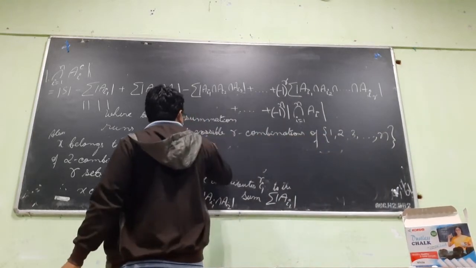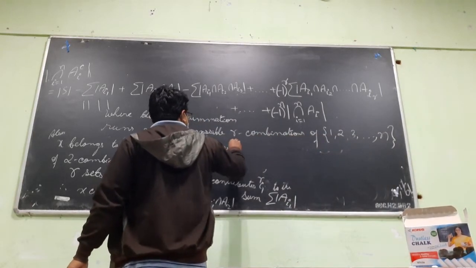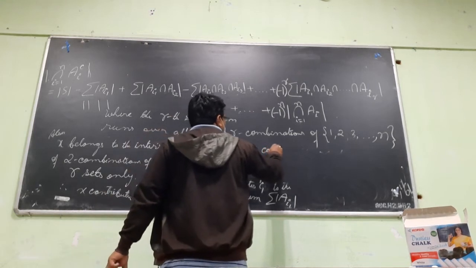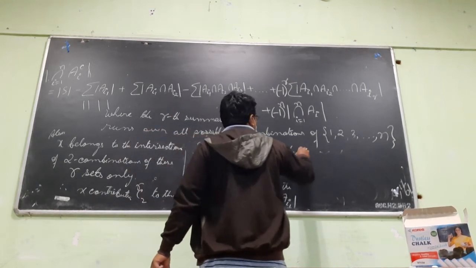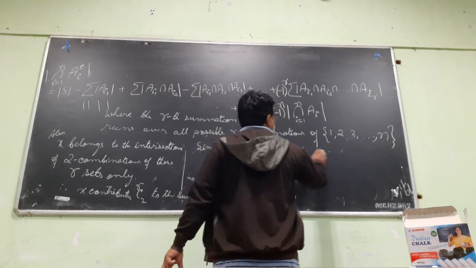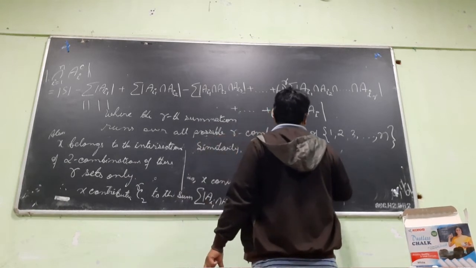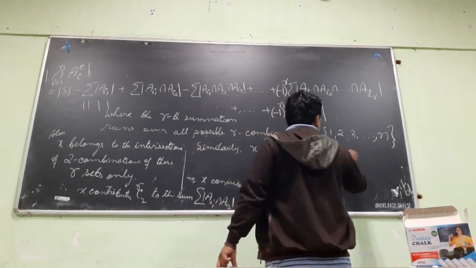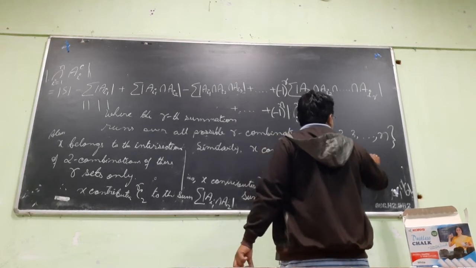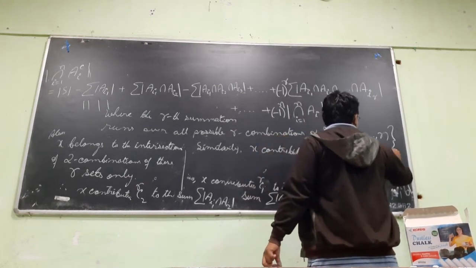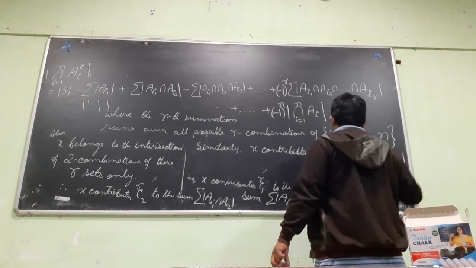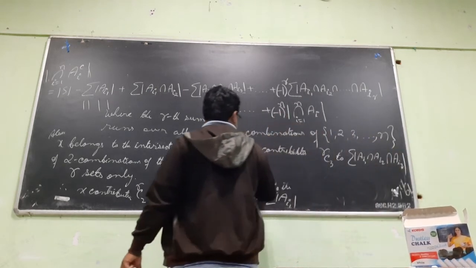Similarly, x contributes RC3 to this sum, summation of AI1 intersection AI2 intersection AI3, and so on.